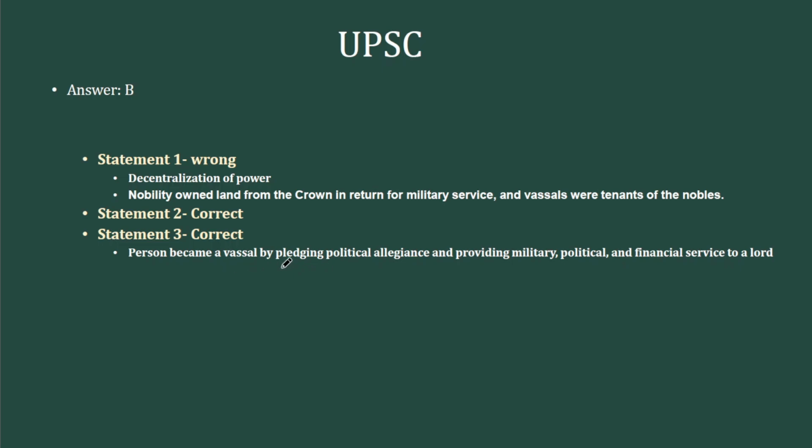A person becomes a vassal by pledging his political allegiance, providing military, political and financial services to the lord. So that's the definition. These are the four answers.